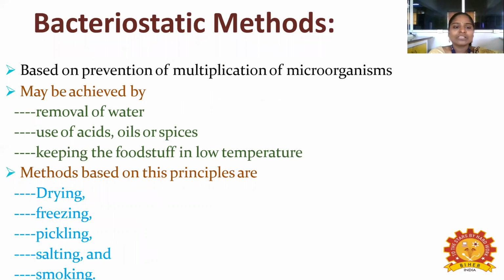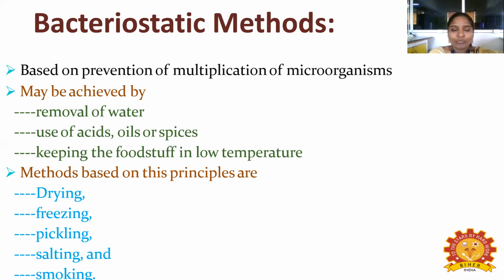Next one is bacteriostatic methods. The bacteriostatic method is based on prevention of multiplication of microorganisms. This can be achieved by removal of water, use of acids, oils, or spices, and keeping the foodstuff at low temperature.